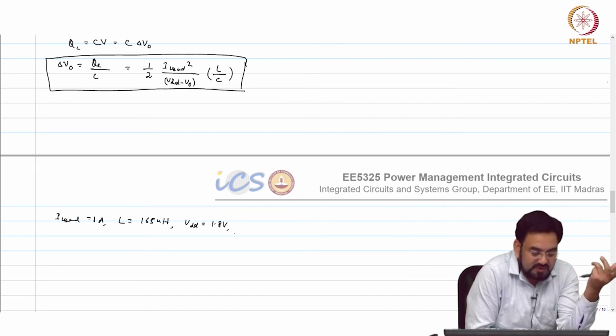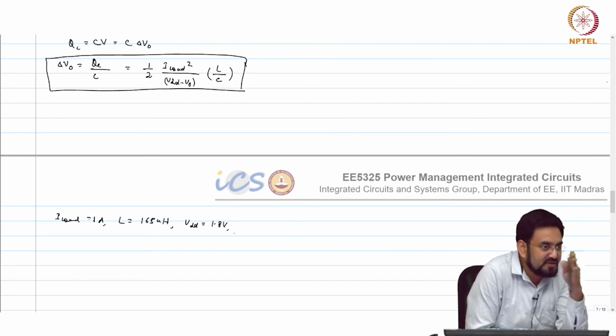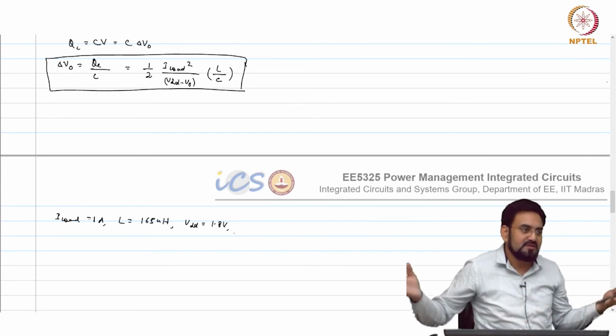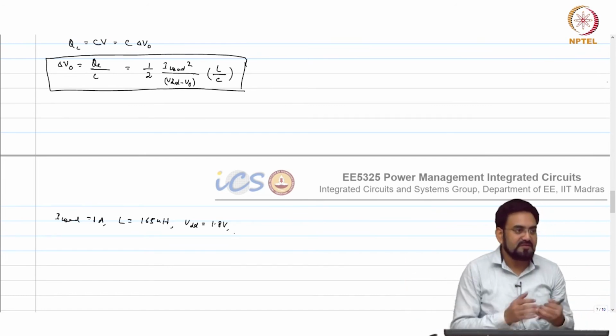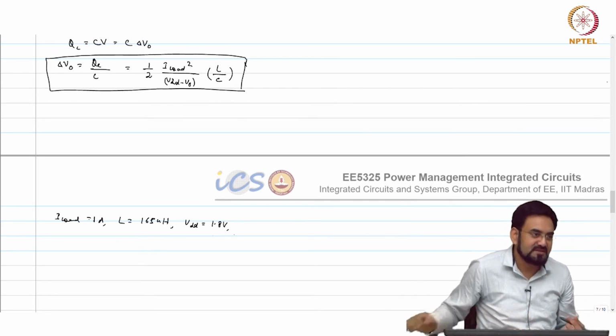But you have to look at the maximum V out you are operating at. So 1.8 minus V out, because the voltage you are applying across the inductor will reduce. That will make your transient response worse. That is why when you are closer to 100% duty cycle, you will get a very bad transient response, because the inductor does not have any room. Even if you go from 90% to 100%, it will hardly make any difference.